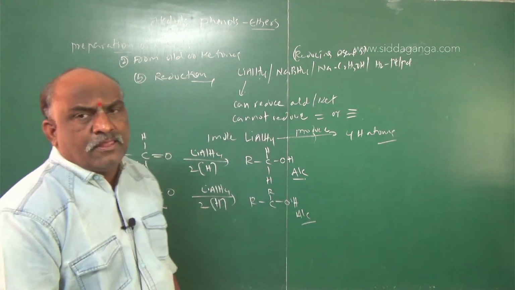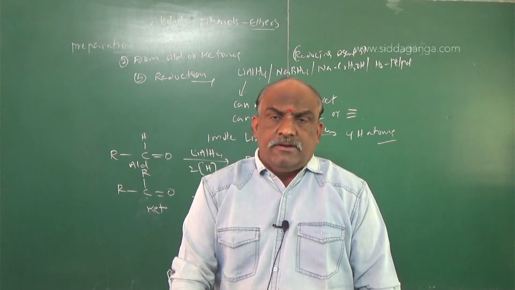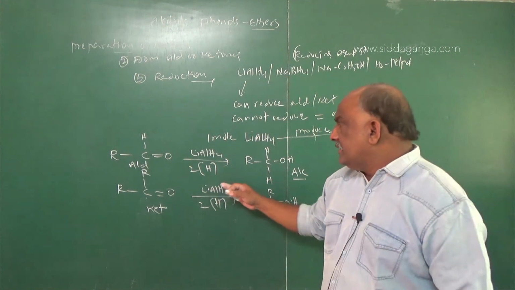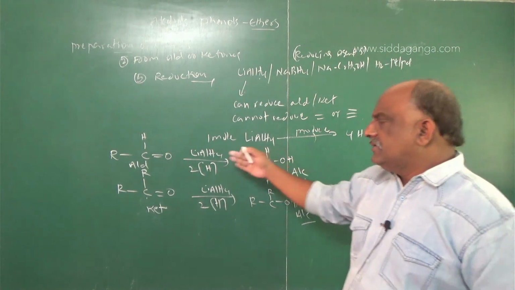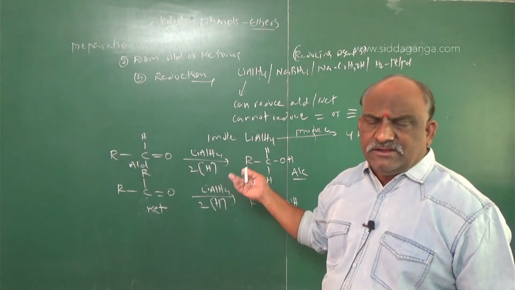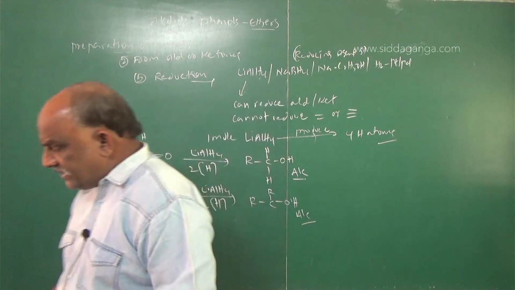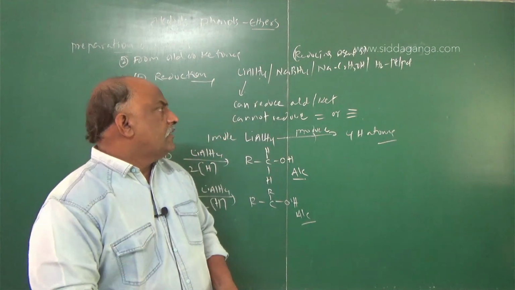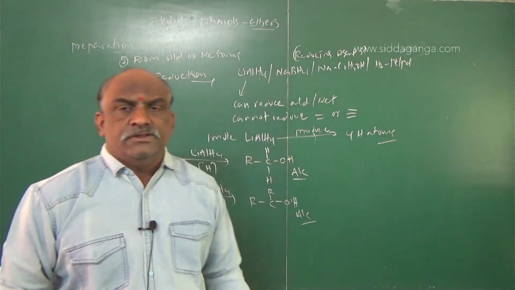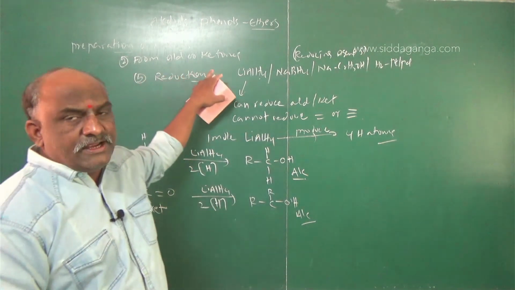Aldehydes and ketones undergo reduction in the presence of lithium aluminum hydride, sodium borohydride, sodium and ethyl alcohol, or catalytic hydrogen. Any one of these hydrogenations will give only alcohols according to the compound: formaldehyde gives primary alcohol, acetaldehyde gives secondary alcohol, acetone gives tertiary alcohol, like that. No need to distinguish that. So according to the reaction, we should get this. Reduction of aldehydes or ketones gives rise to alcohols. So these two preparations we expect from carbonyl compounds, meaning aldehydes and ketones.